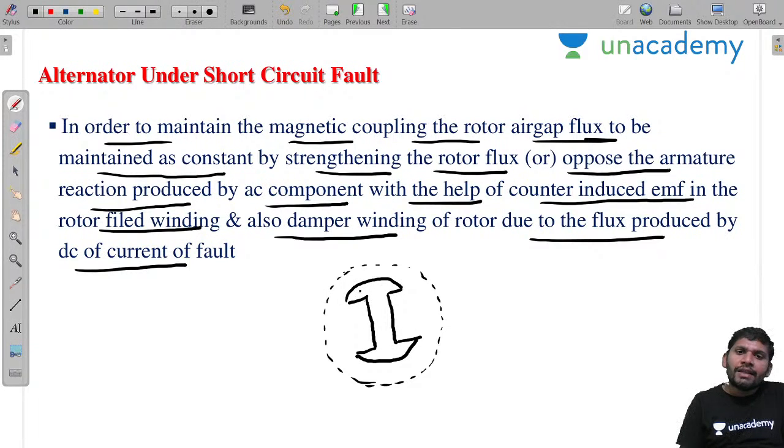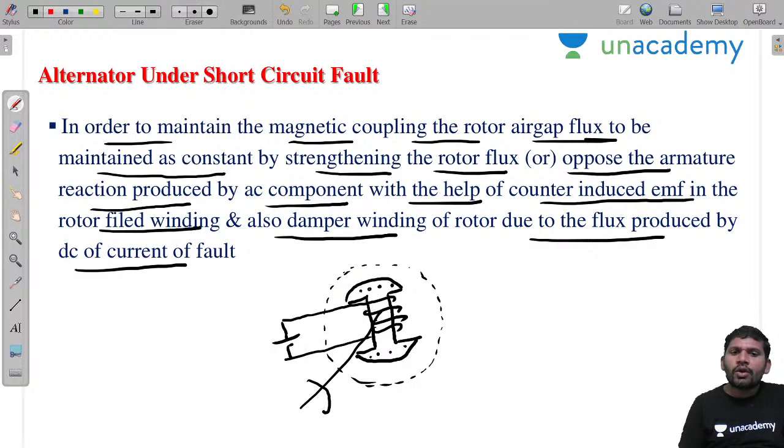We know that in a synchronous machine we also use damper bars. This is the rotor field winding. The rotor field is excited with DC, and the rotor is rotating in this direction. If a fault takes place, which fluxes are produced? Two fluxes are produced.